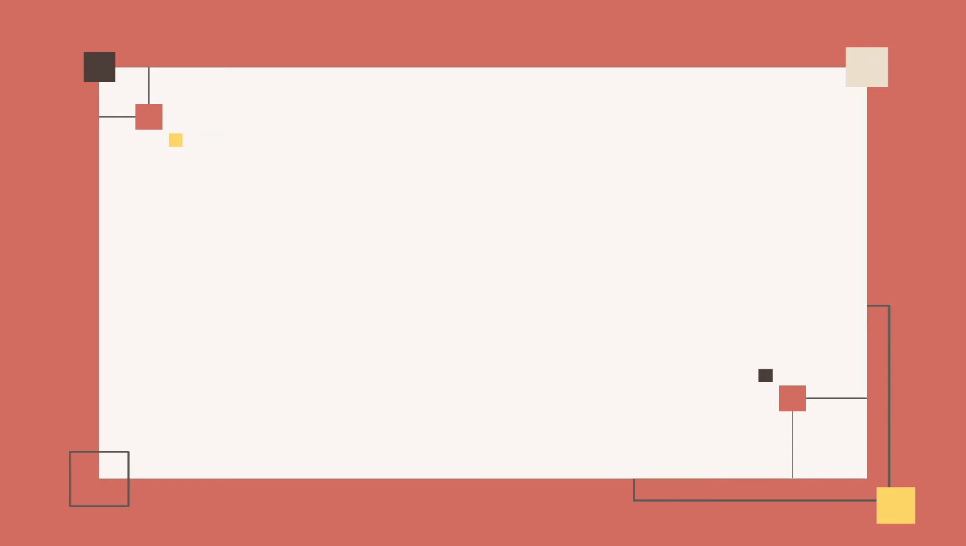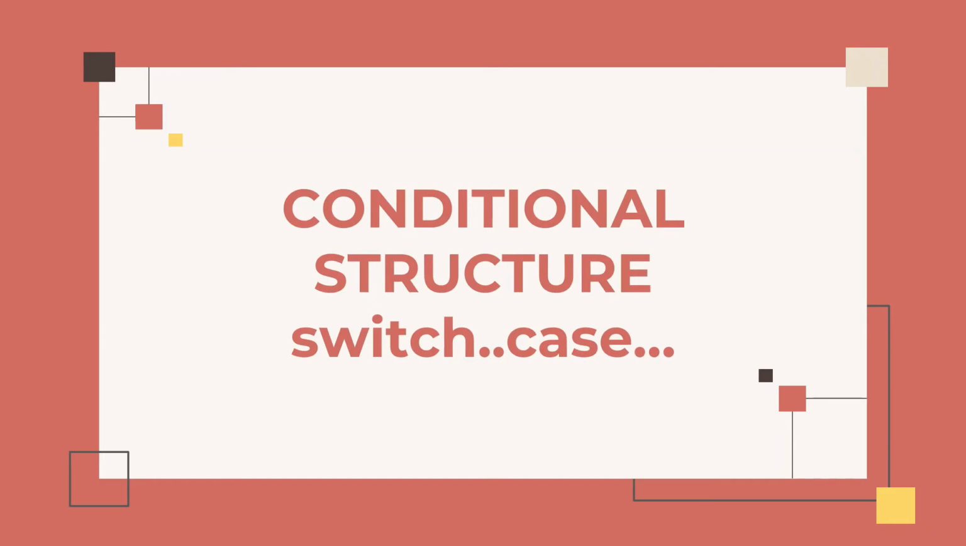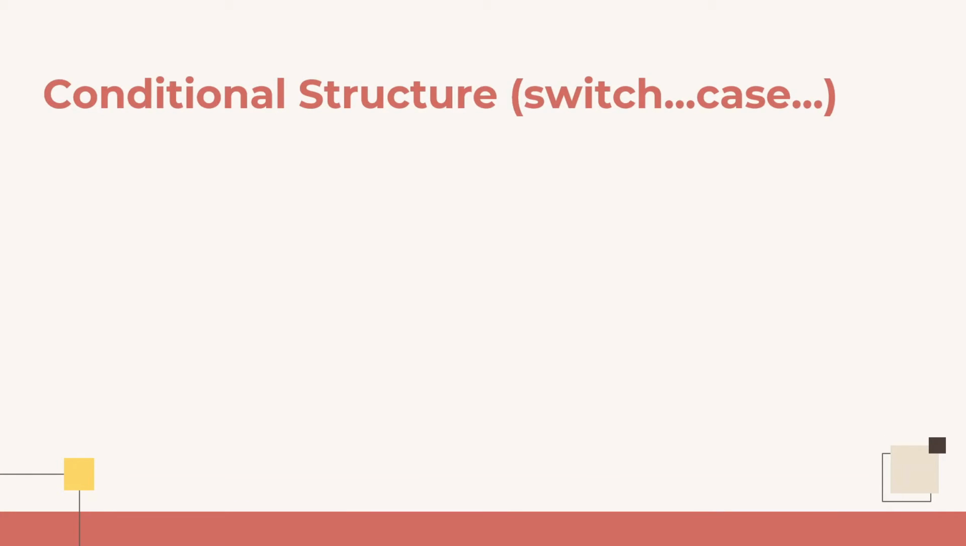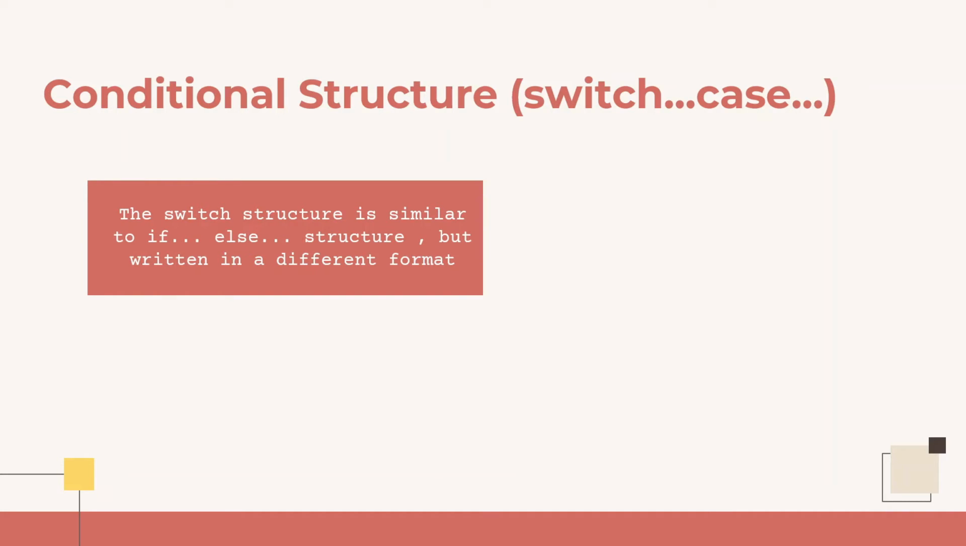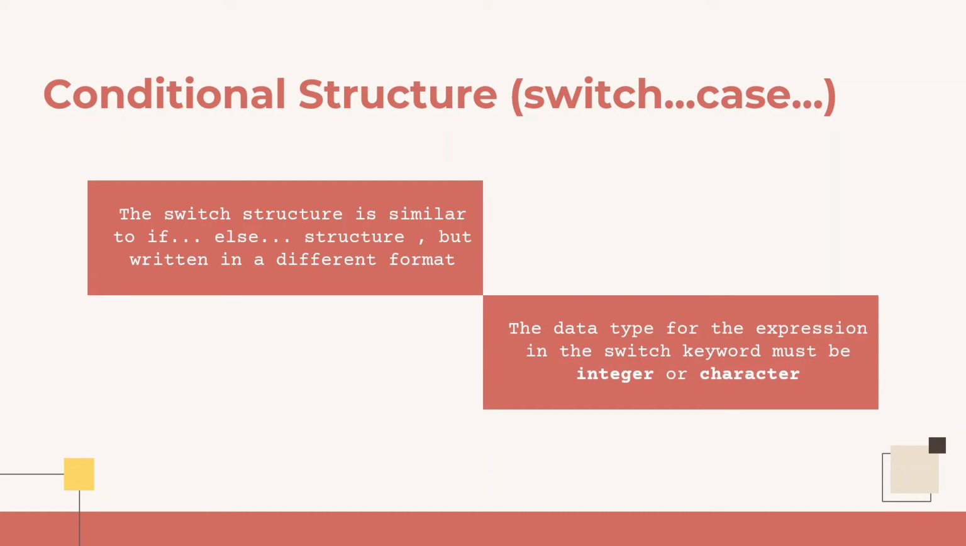Okay, we have discussed 4 types of if condition structure. Next, we will discuss the other conditional structure, that is switch case. The switch structure is similar to if-else structure, but written in a different format. Switch case control statement can only be used in conditions using equal relation. And the data type for the expression in the switch keyword must be integer or character. Apart from these data types, C++ does not allow.